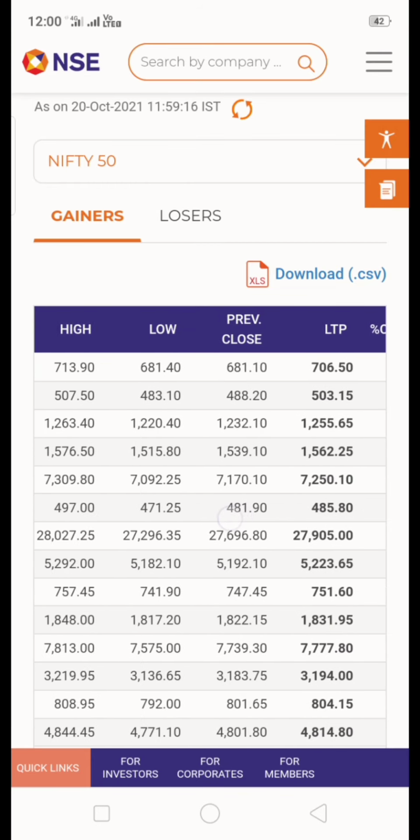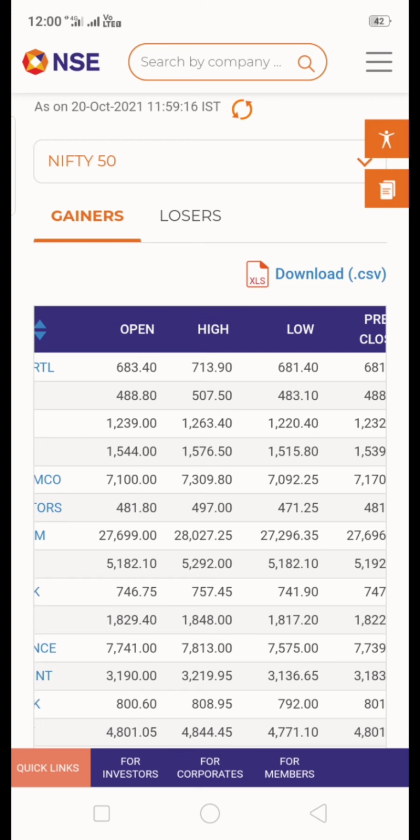I already told that in Bank Nifty there will be one or two banks going to rise today, and I told that the Nifty will fall down today, and the Nifty index option 18,000 put option is going to rise.